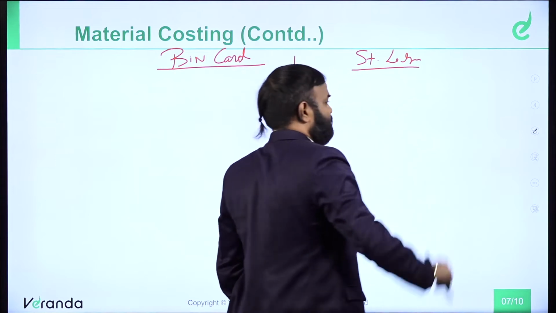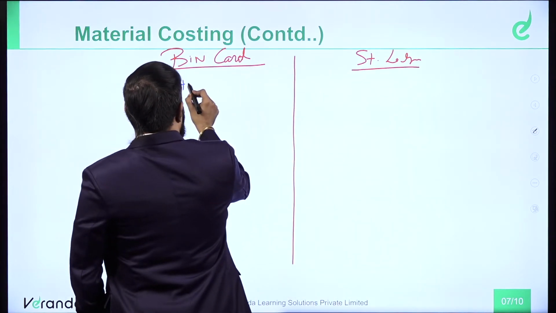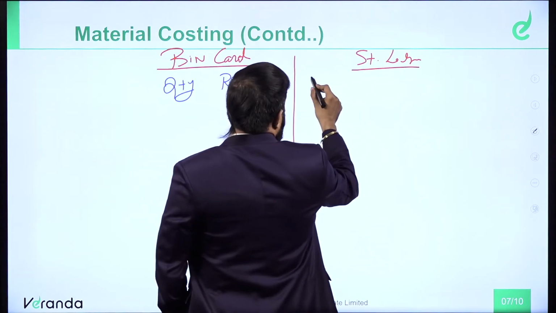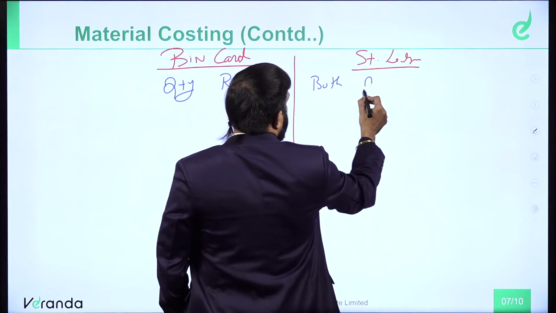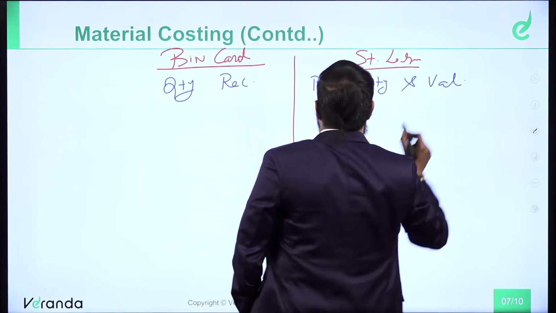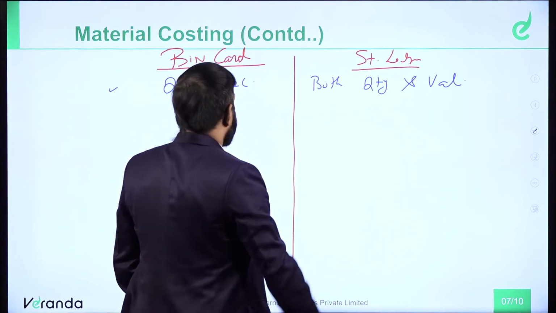You know the first difference. What is the first difference? Bin card is mere quantitative record, whereas stores ledger is both quantity and value based record.